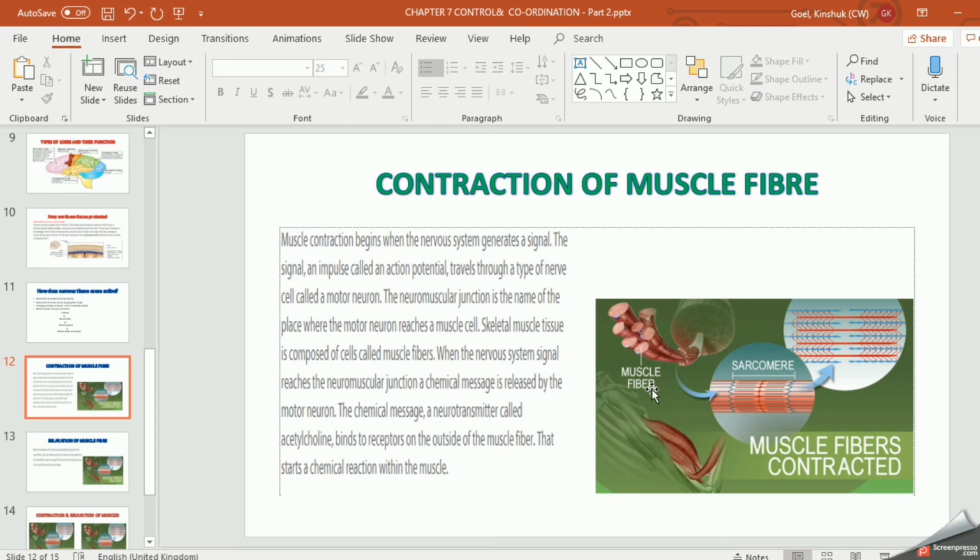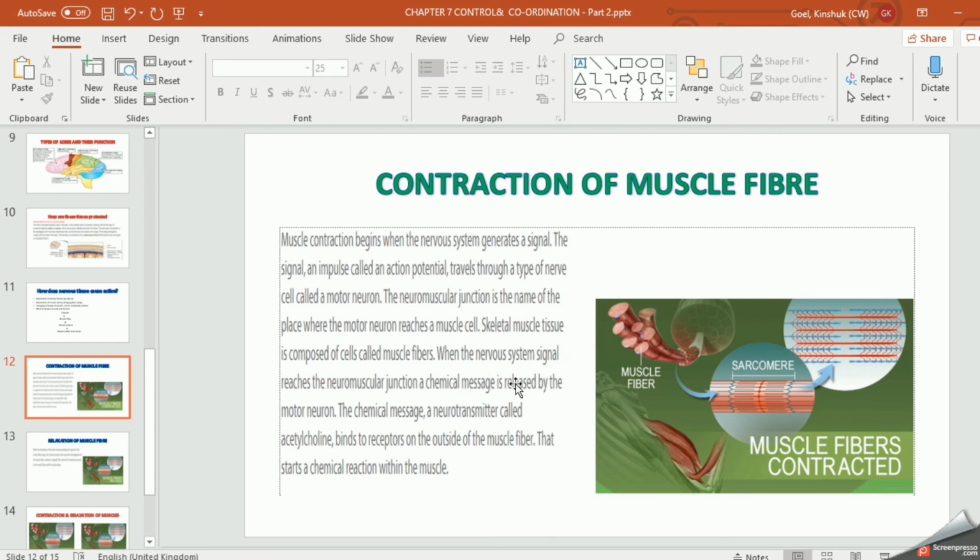You have already learned in your ninth class, there are three types of muscles: striated, unstriated and cardiac muscles, right? Remember the difference between striated, unstriated and cardiac muscles. I am going to send this video early in the morning. Go through it. I will ask you the difference between all the three types of muscles, right?